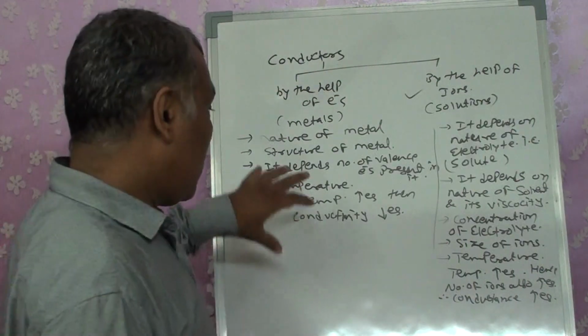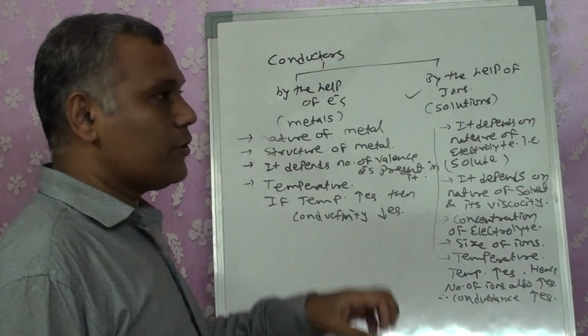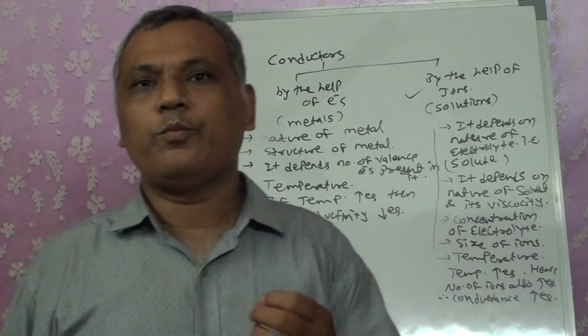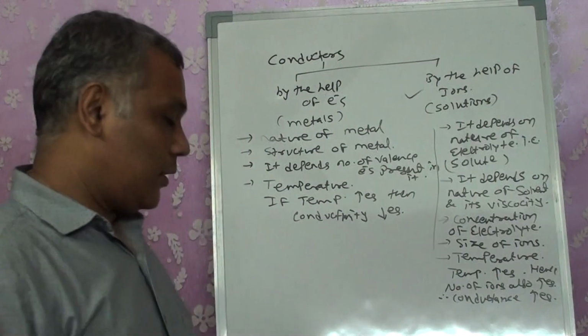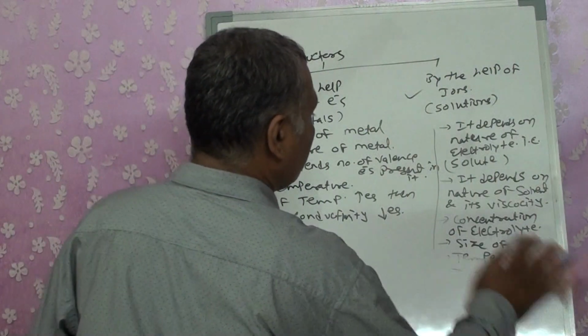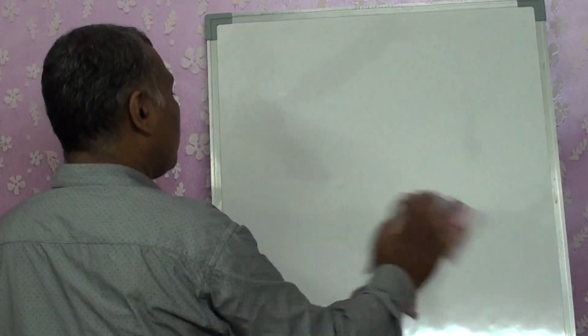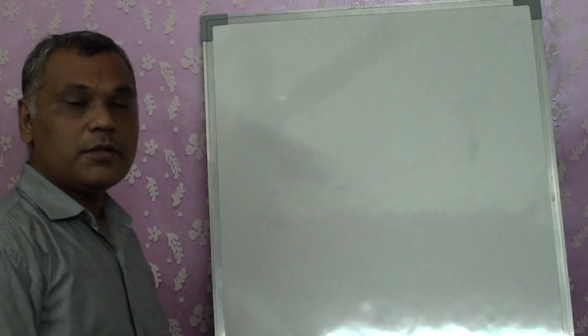Now, going into detail, when we are having solutions or metals, what are the certain small basic terms? First of all, we'll understand them and then we'll try to understand in detail. Whenever conductivity is taking place in the solution, it takes place through certain factors.